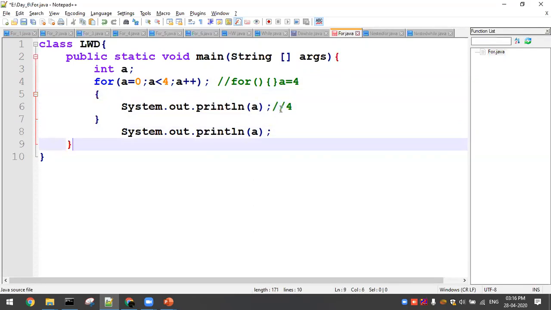You'll be repeating the process, so you'll be printing again. This also prints 4. Okay, so this is how it works. First initialization and condition, and it will not go inside the for loop because it ends with a semicolon. Again incrementation continues, 1 less than 4, 2 less than 4, 3 less than 4 true, again 4 less than 4 false. So it will come out of the for loop and the value of a is 4. So 4 will be printed twice. Okay, so this is how it will be printed. Okay, so let me go with the limitations of a